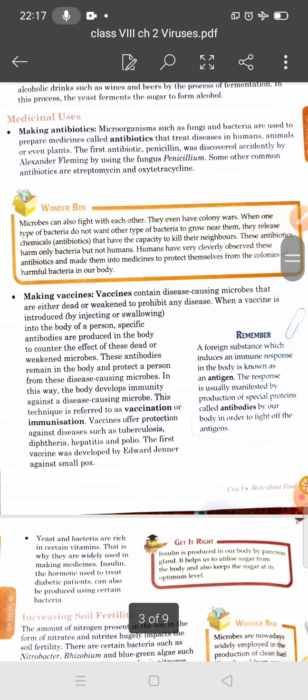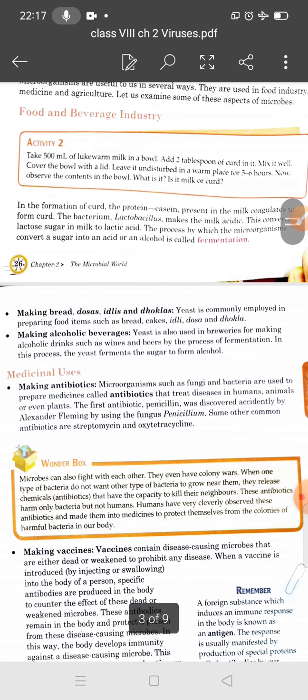We have discussed the uses of microorganisms.